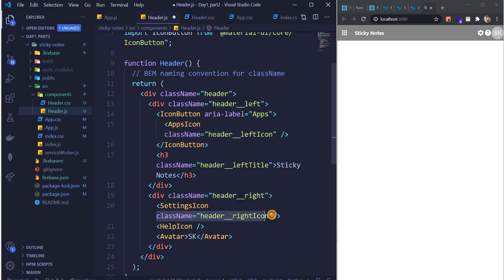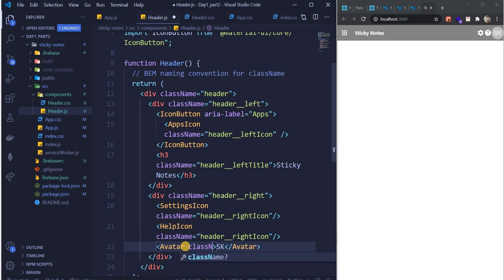So I'll provide a class name of right icon. Since this is also an icon and it is gonna get the same kind of styling, I'll provide the same class name. When I write like this, guys, things are pretty easy for me to understand, right? Each class name is nice, so we can comprehend what we need to write.